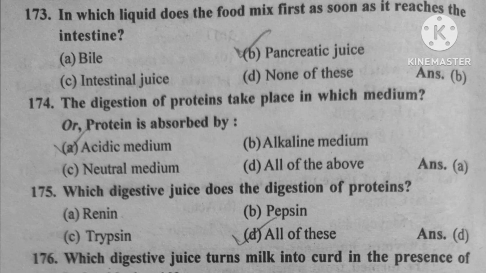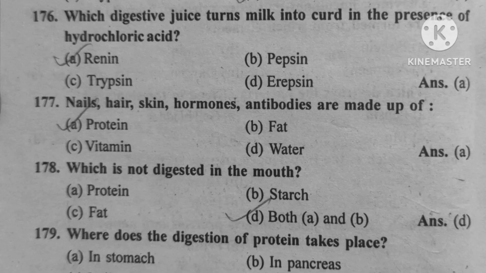Question number 175. Which digestive juice does the digestion of protein? Option D, all of these. Question number 176. Which digestive juice turned milk into curd in the presence of hydrochloric acid? Option A, renin. Question number 177. Nail, hair, skin, hormone, antibodies are made up of. Option A, protein.